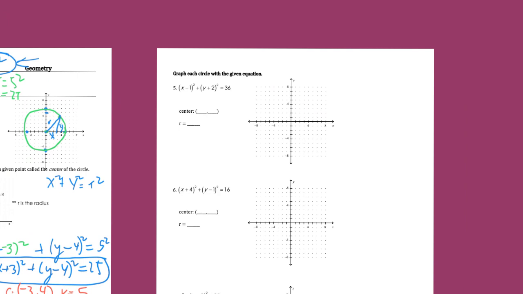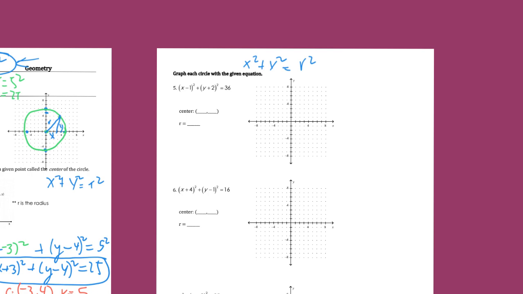And so let's practice reading them right now. Given this formula, we're like, hey, it's a circle because I loosely see the x squared plus y squared equaling a radius squared. But the center is not at the origin, because it's been dragged right and left and up and down. If you just saw x squared plus y squared equals radius squared, the center would be at 0, 0. But because you see adding and subtraction to the x and the y, the x moves it horizontally and the y moves it vertically.